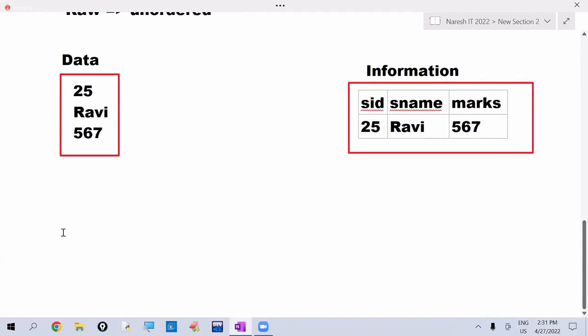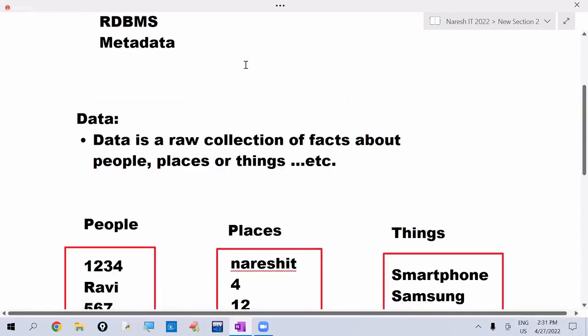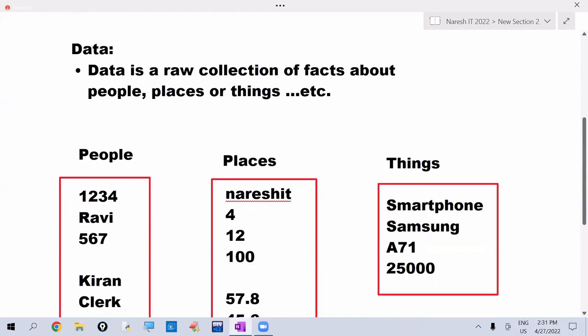Once again I am repeating, listen. What is data? It is the raw collection of facts about people or places or things, etc. For example, student name is data. Student age is data. Student date of birth is data. Employee name, employee designation. These are the facts related to people. Facts related to places, like our organization name, organization address, Ameerpet, Hyderabad, India, Telangana. These are the facts related to places.